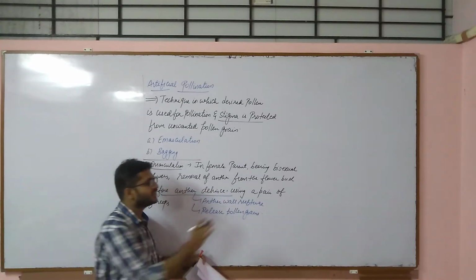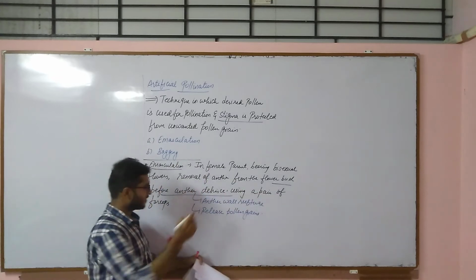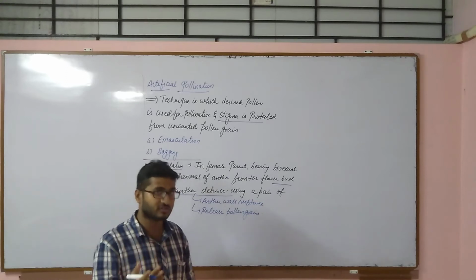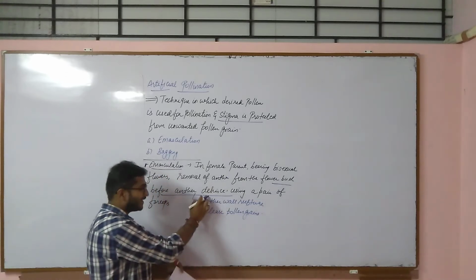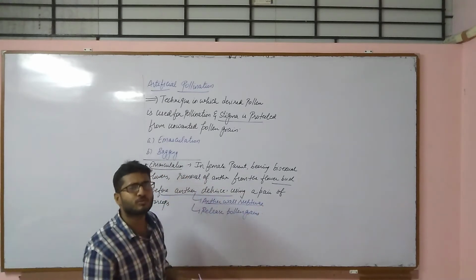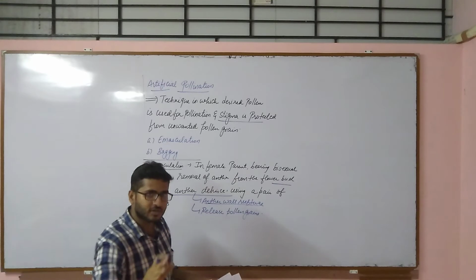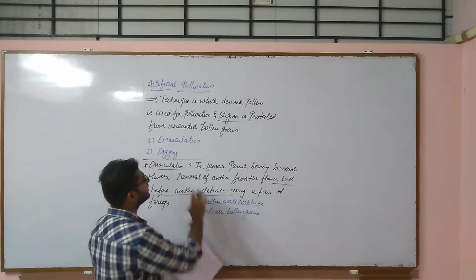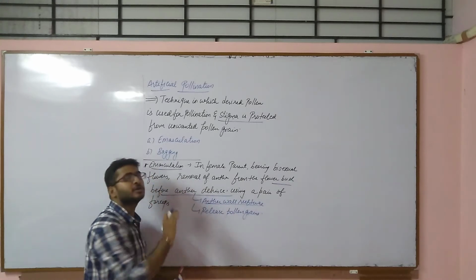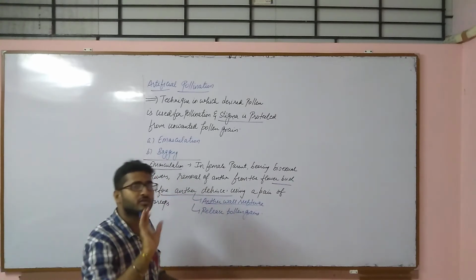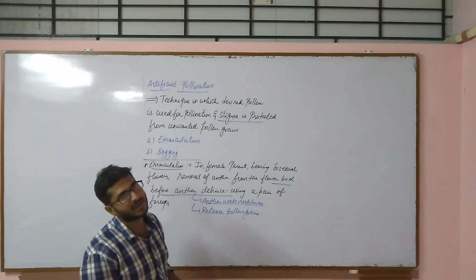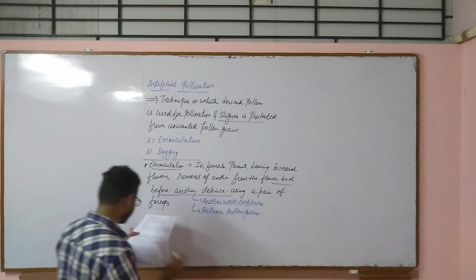In which condition? In the bud condition, before anther dehiscence, that is, before the anther wall ruptures. If we do it after anther dehiscence, when the anther wall ruptures, there is no other option: once the anther wall is ruptured, pollen grains will be released and fall on the stigma. But we want to prevent that pollen from falling from the anther onto the stigma of the bisexual flower. So we simply remove the male reproductive part, that is, the anther.